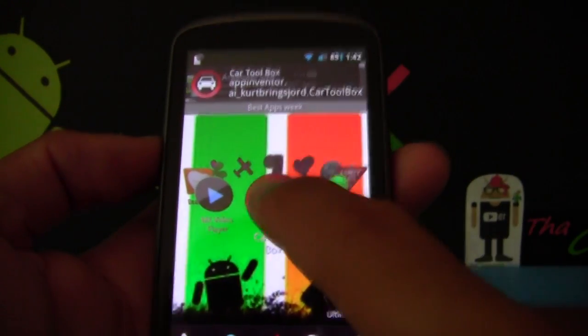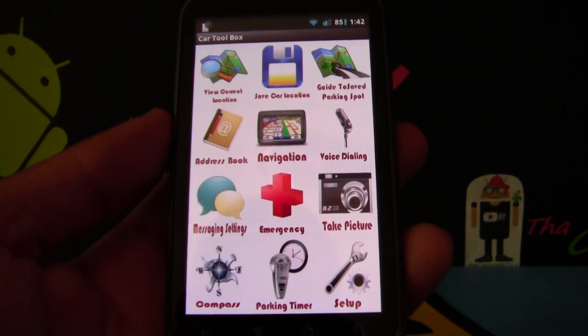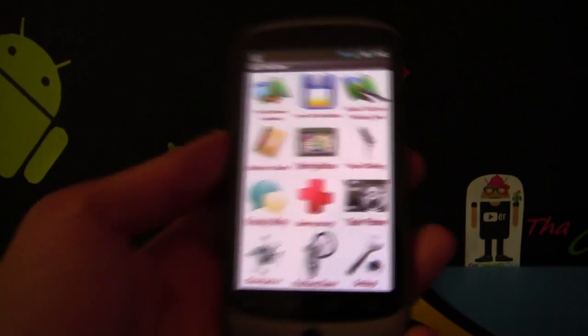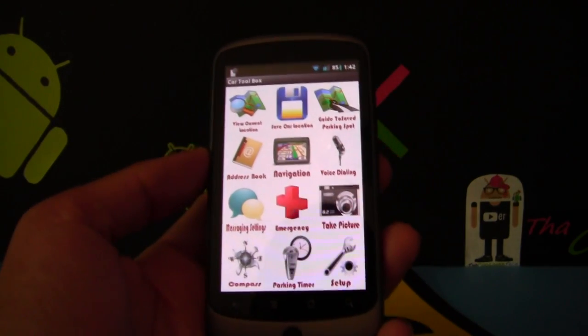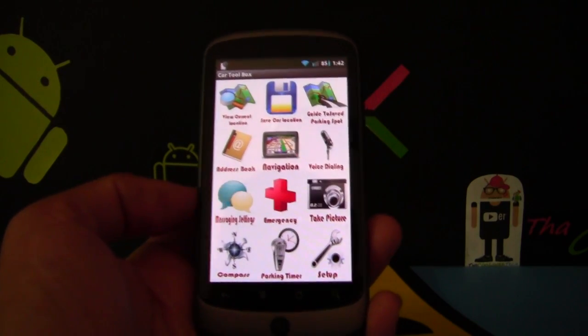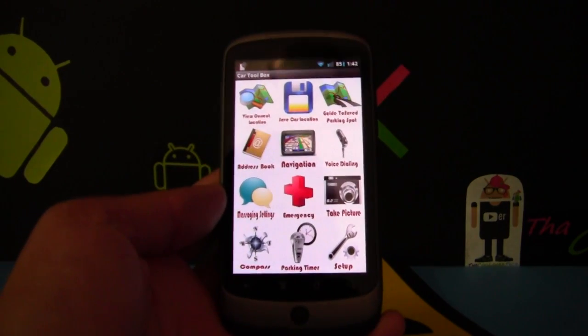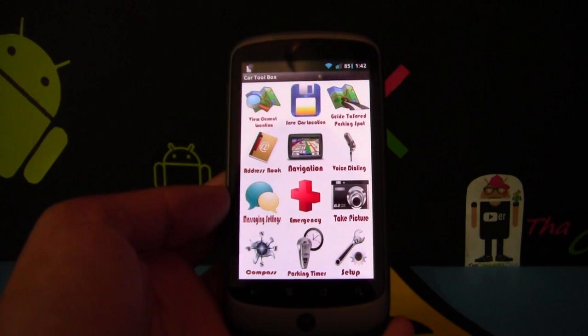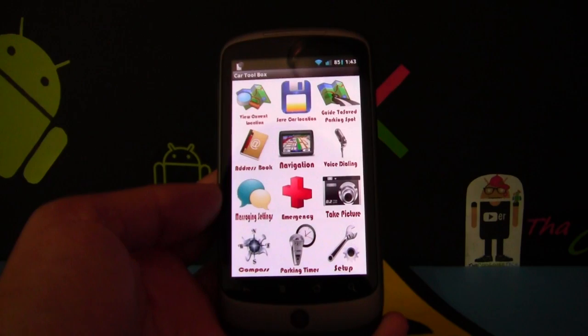Car Toolbox. This application is a paid app. Tested it for myself, and it works good for my Nexus 1. And keep in mind, my Nexus 1 is 2 years old. Everyone says, hey, why don't you get a new phone? Yes, I should. Yes, I will. But the thing is, you obviously seen all my videos, what my Nexus 1 is capable of doing. I'm actually waiting on the Nexus 3.